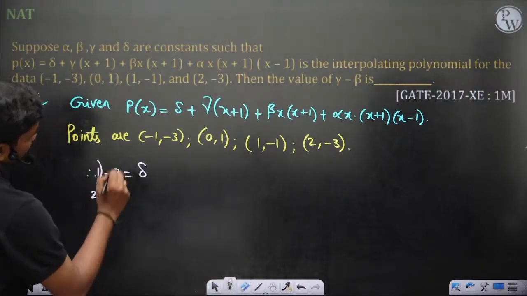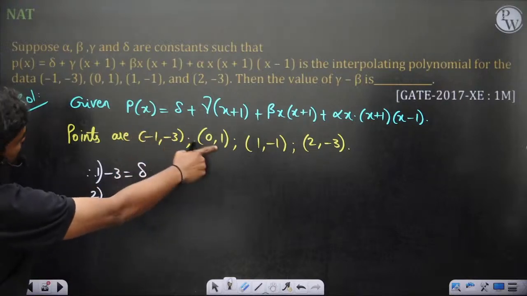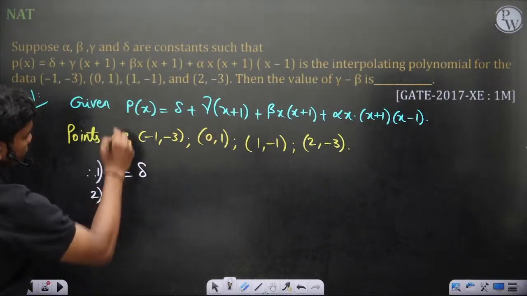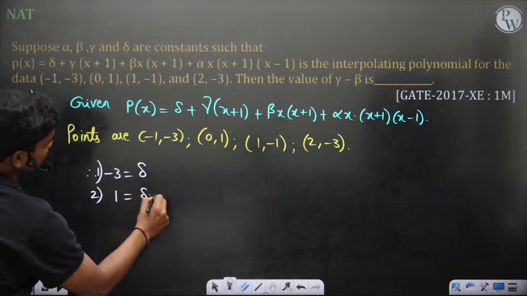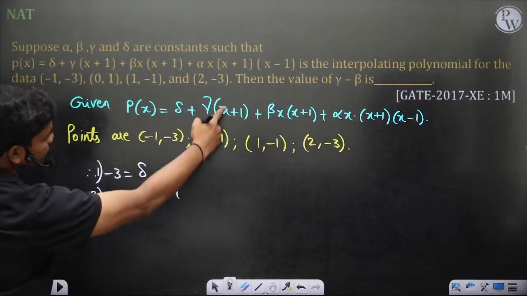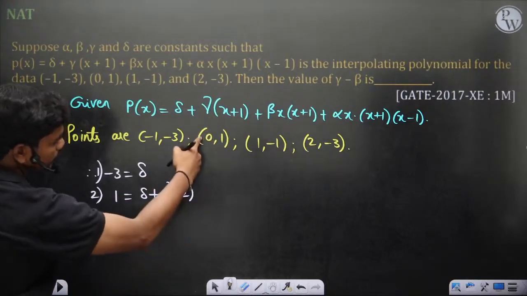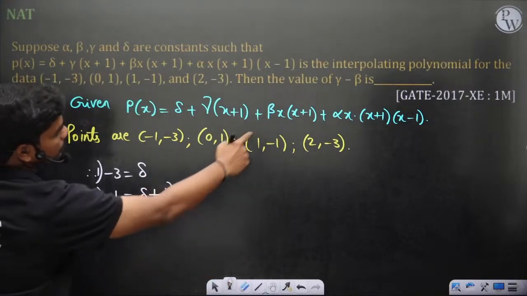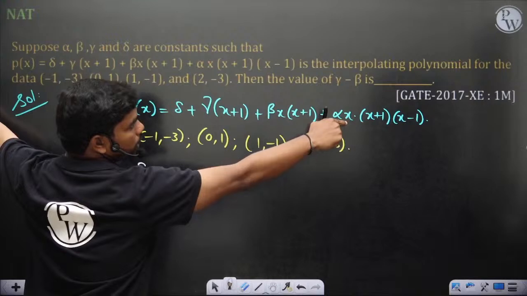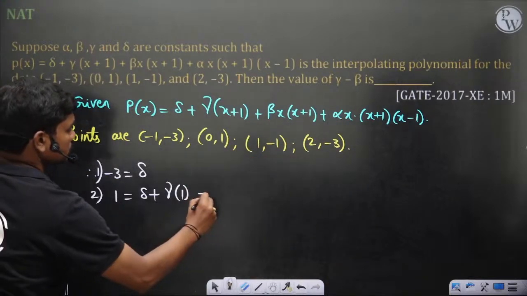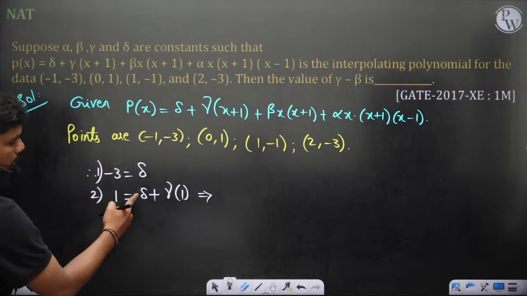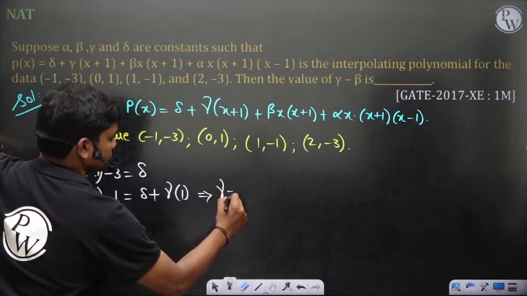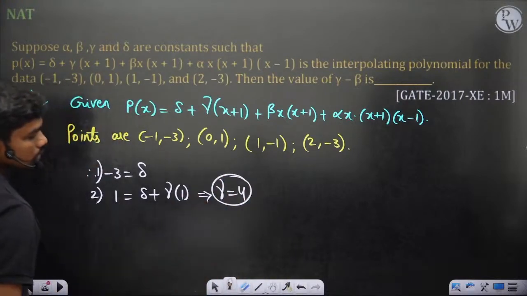Then the second, p of 0 is equal to 1. So if you put x is equal to 0, p of 0 is 1, which is equal to delta plus gamma of, if you put x equal to 0, this is 1 actually. Then if you put x equal to 0, this term is 0 and this term is also 0. So this gives you, if delta is equal to minus 3, then gamma is equal to 4. Okay, so gamma is equal to 4.